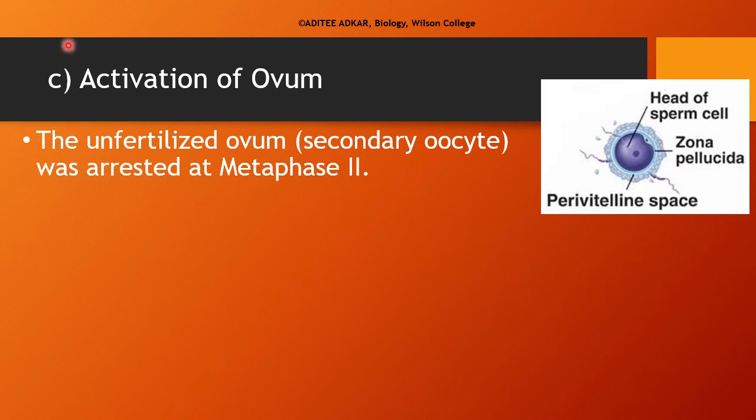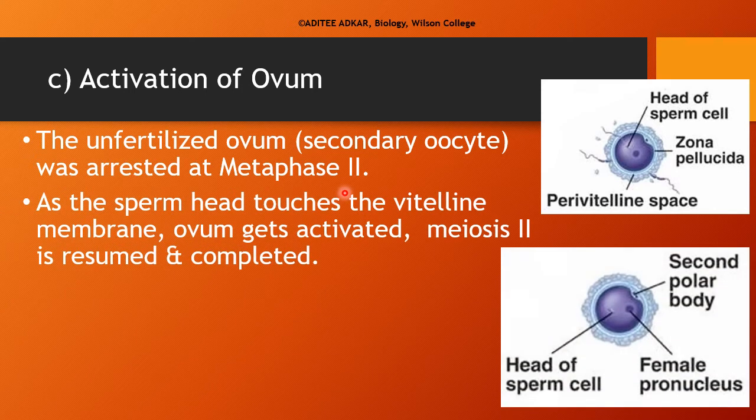The next stage of fertilization is activation of ovum. In the process of oogenesis, we have learned that during ovulation, the secondary oocyte is released from the ovaries. This secondary oocyte is arrested in metaphase 2 stage of meiosis. Whether the meiosis will be resumed and completed depends on whether fertilization takes place or not. As the sperm head touches the vitelline membrane, the secondary oocyte is activated.